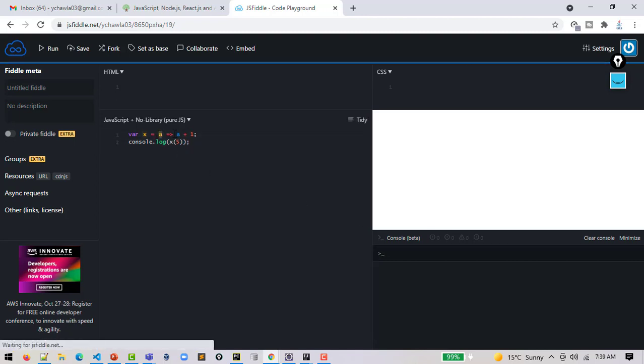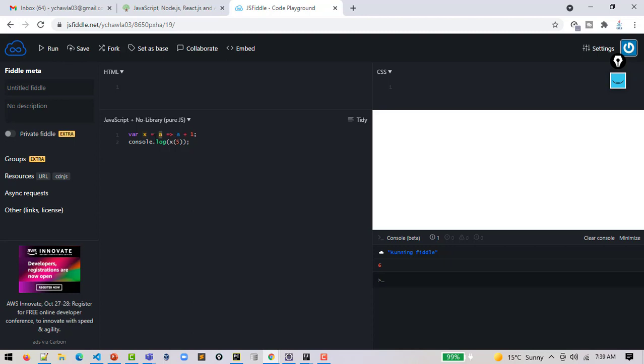So arrow function, you could have done the same. Is it kind of like lambda in Python? Yeah, this is kind of like lambda in Java, which has come as arrow function in JavaScript.